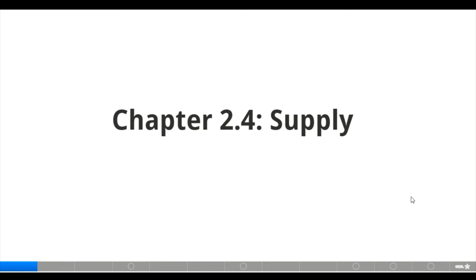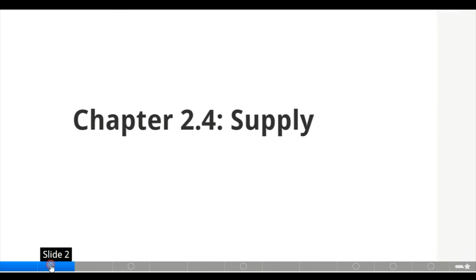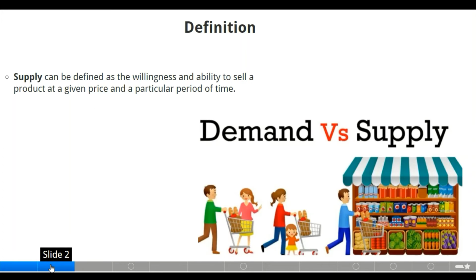Today we'll be discussing supply. In our previous class, we discussed what is known as demand. Now, the opposite of demand is known as supply. Supply can be defined as the willingness and ability to sell a product at a given price and at a particular period of time.